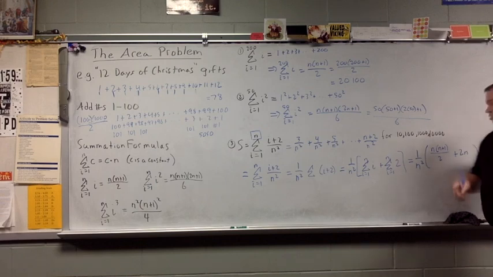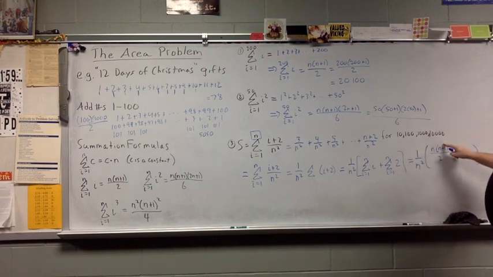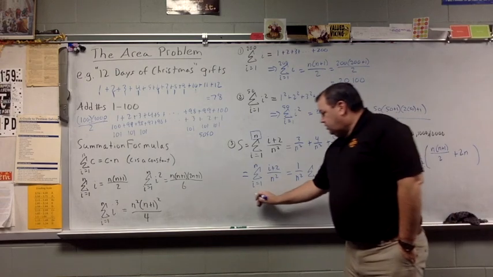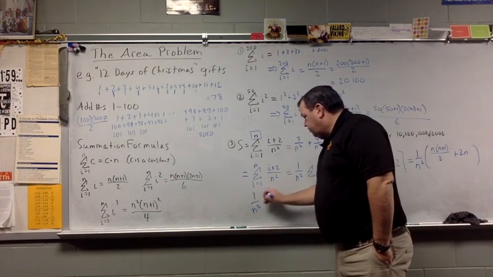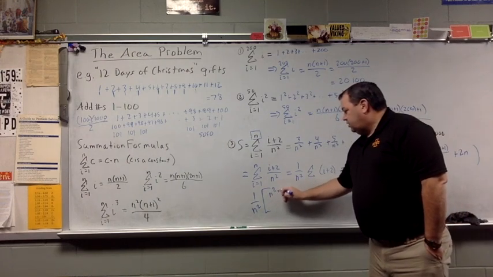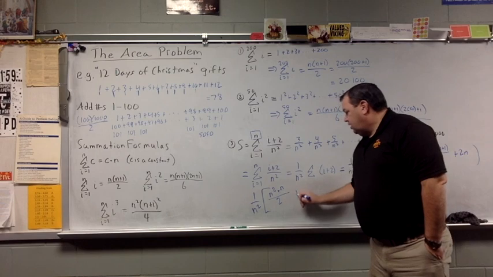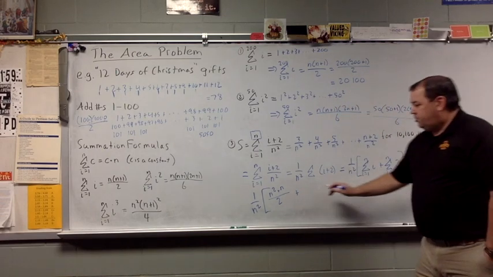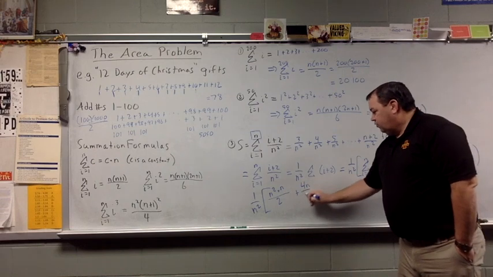So I'm going to start doing some algebra here. I'm going to distribute my n. I'm going to get a common denominator here. So I still have that 1 over n squared. When I multiply that n in, I get n squared plus n over 2. And I'm going to get that common denominator of 2. So this actually becomes a 4n over 2.